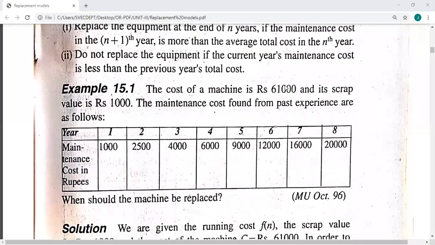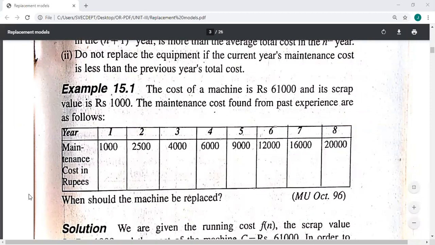So in the first example, the cost of a machine is 61,000, its scrap value is rupees 1,000. The maintenance costs found from past experience are as follows: 1,000, 2,500, 4,000, 6,000, 9,000, 12,000, and in the 7th year, 16,000. Maintenance costs generally increase from year to year. At the 8th year, the maintenance cost becomes 20,000. When should the machine be replaced? So this is the given problem.